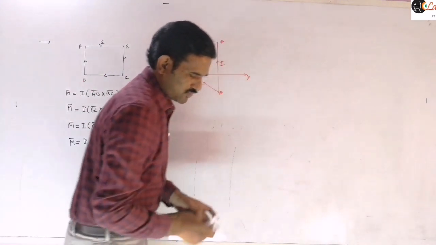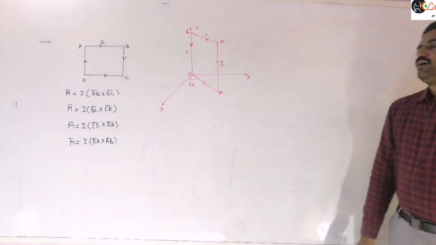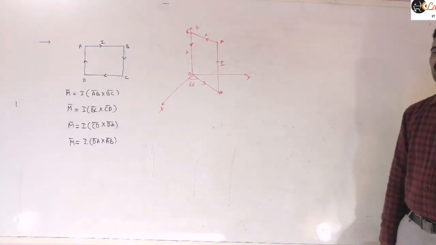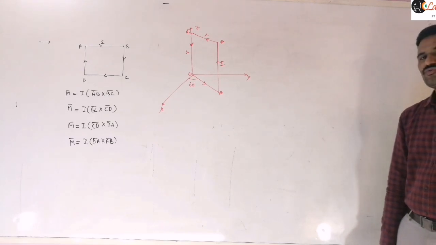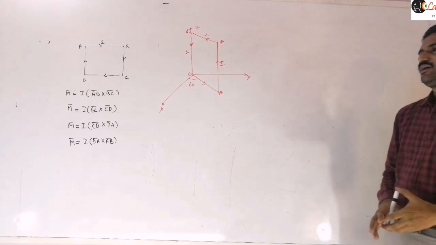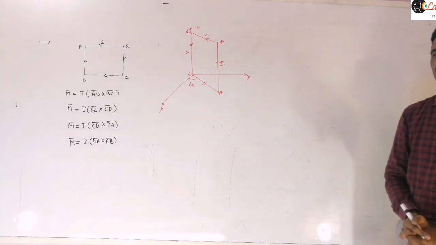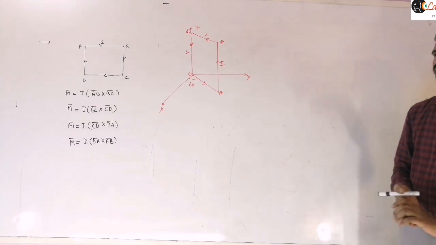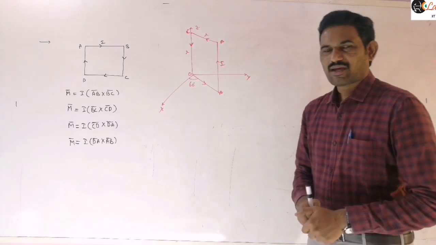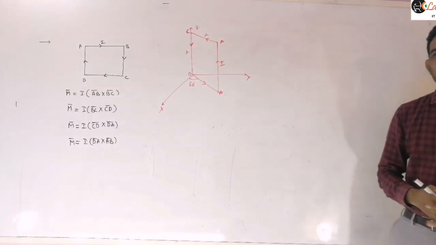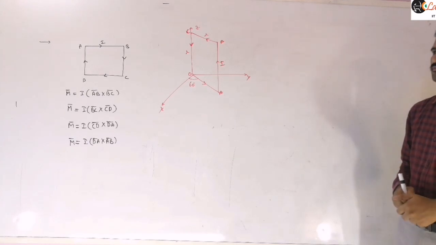A square loop OABC is carrying current I and is placed as shown in figure. Then express its magnetic moment in vector form.